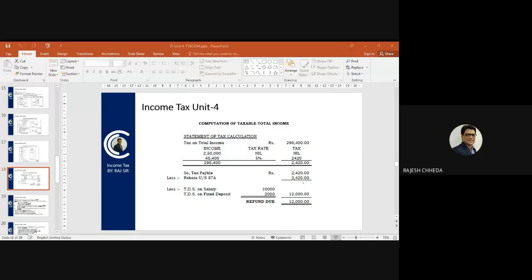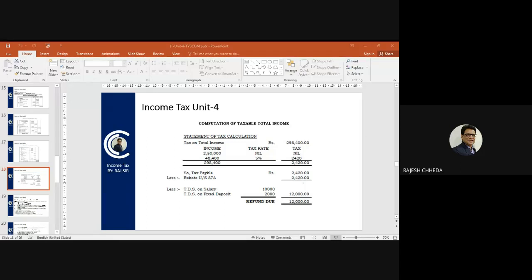So the income tax department has also already received 10,000 rupees from the employer of Mr. Rao as income tax payment of Mr. Rao. So TDS on salary of 10,000 is already done. बैंक ने फिक्स डिपॉजिट पे इंटरेस्ट देने के टाइम पे 2000 was deducted from interest and paid to government. So with government, Mr. Rao's account shows 12,000 already paid.